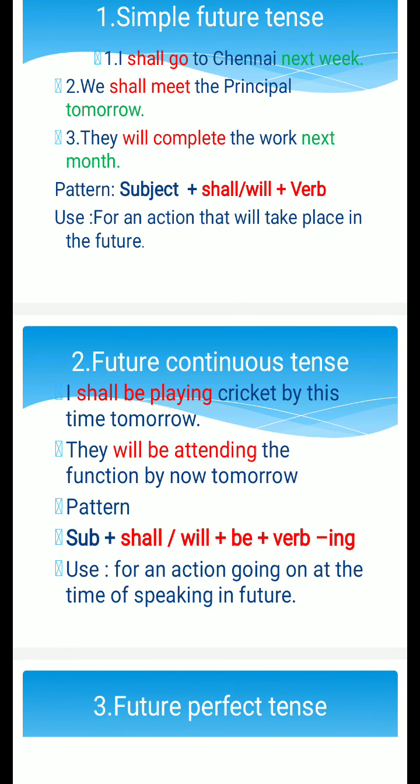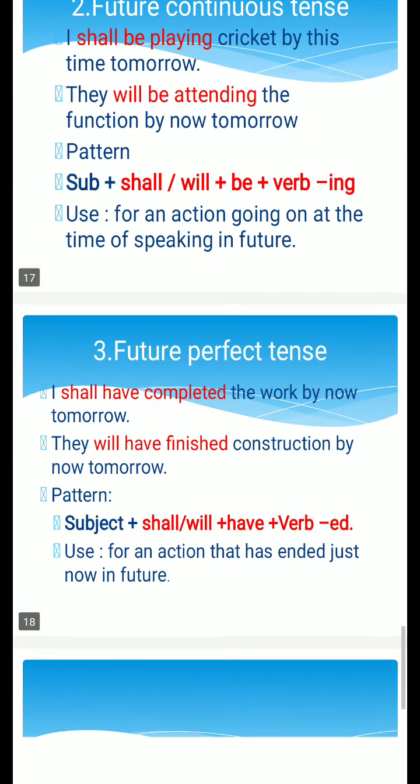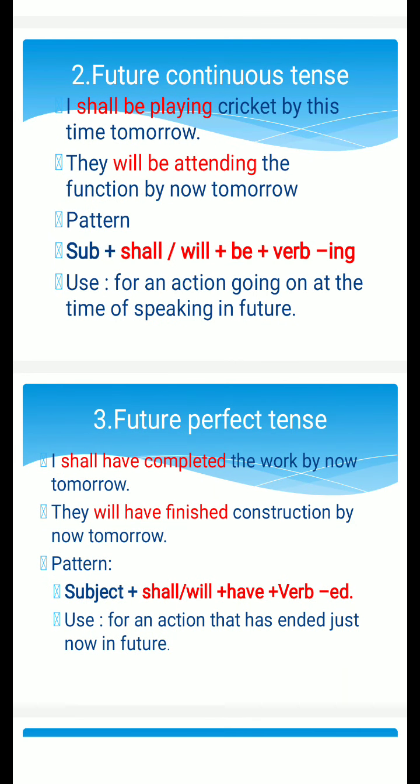Future continuous tense. I shall be playing cricket by this time tomorrow. It is an action which will be taking place at one particular time in the future. This first sentence is the best example.